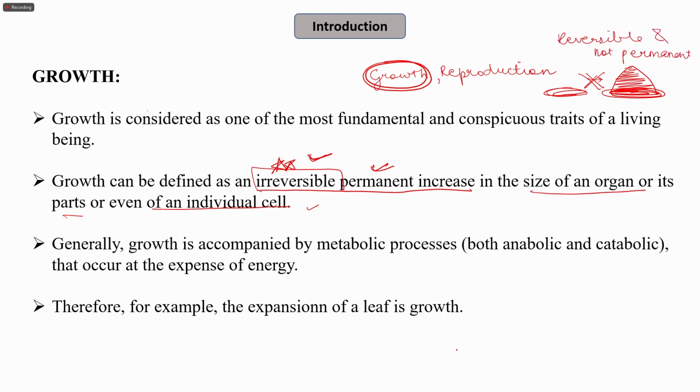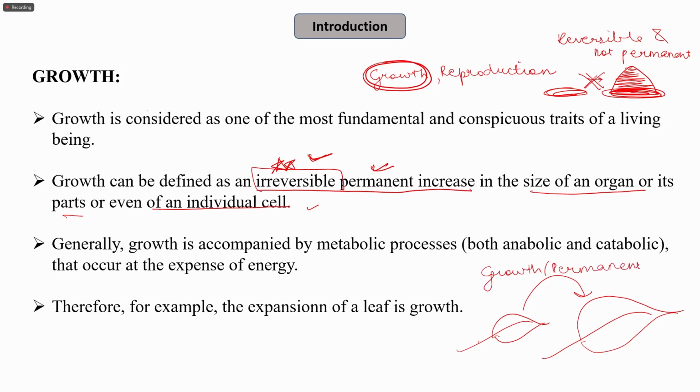While if we see, for example, the size of a leaf, suppose this is the initial size of the leaf, it grows to a larger size. So in a living organism, this is actually growth, which is permanent and irreversible. This is the very important point that we need to remember: growth is an irreversible process, a permanent increase in the size of an organ or its parts, or even of an individual cell.